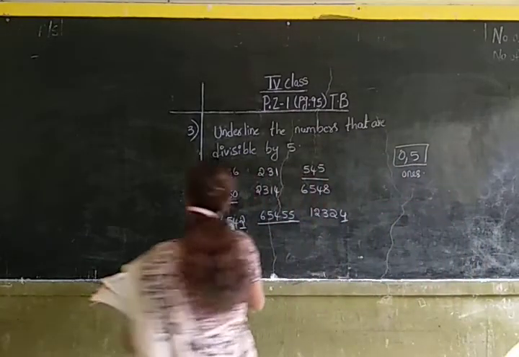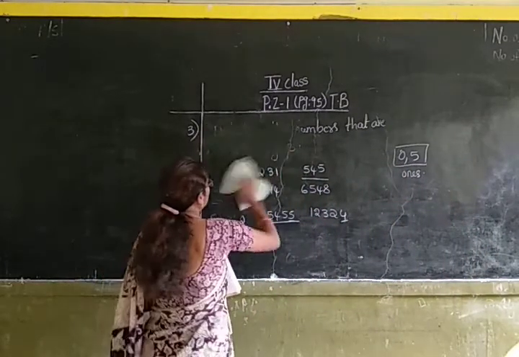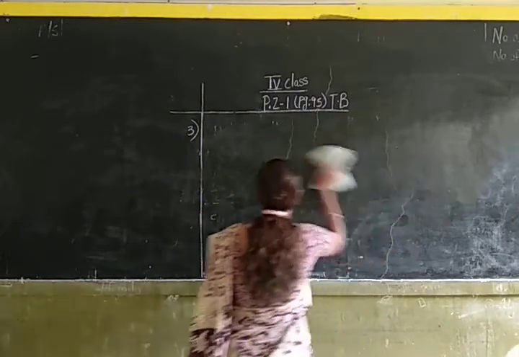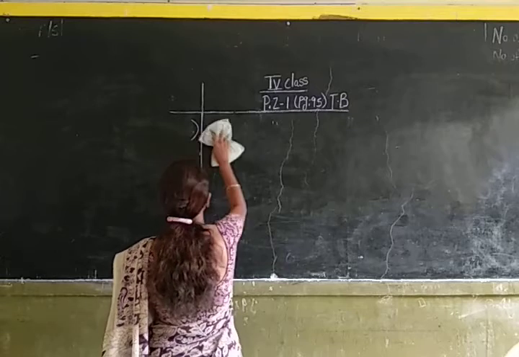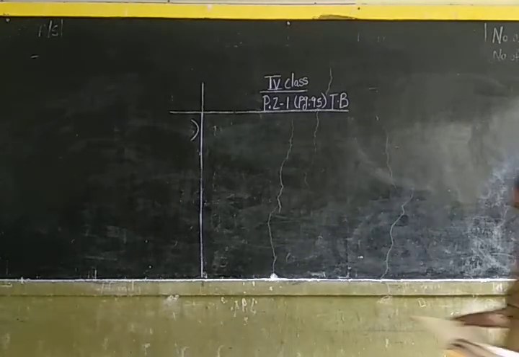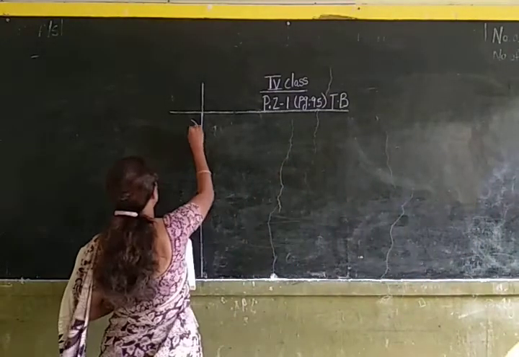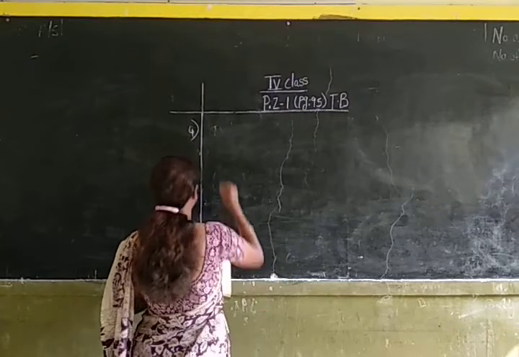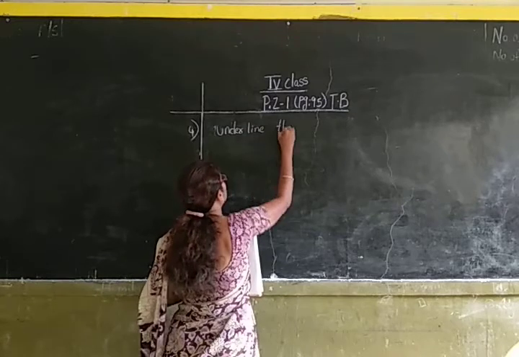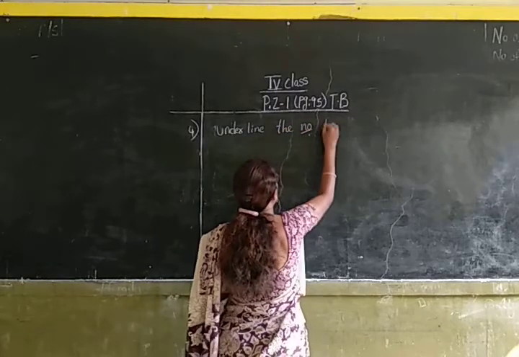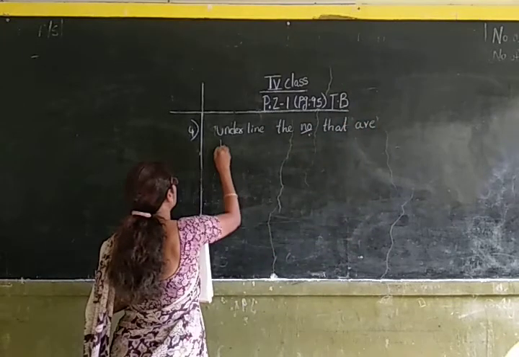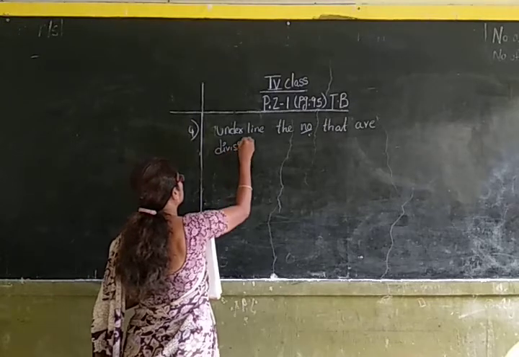Now let us do the fourth question. Underline the numbers that are divisible by 4.